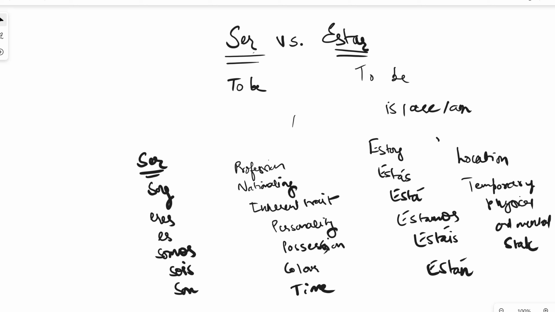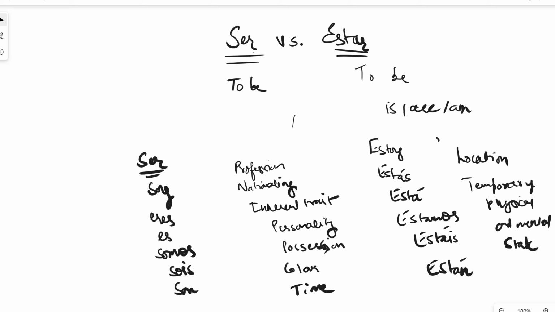If I say Anna is Australian, now I'm talking about her nationality. So if you're talking about somebody's nationality, that is ser as well because it's a permanent thing. It's not going to change unless you change your nationality. And again, it's not a state that one day you wake up as an Indian and the next day you wake up as a French person. It doesn't happen like that.